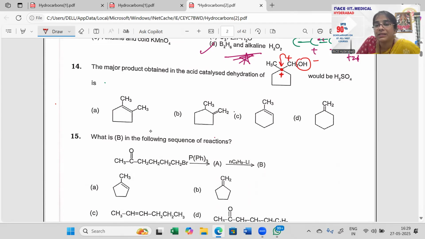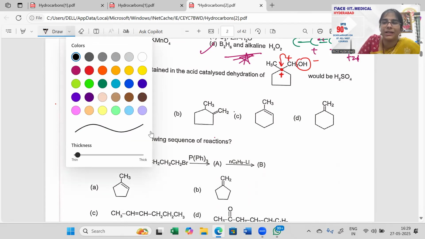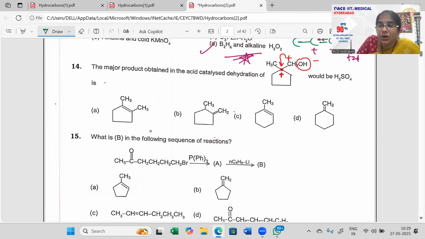As soon as positive forms, the next carbon should help. The next carbon means one on the upper left side, and right side and left side are the same thing. So I would say this green dot carbon has hydrogen that will give away the electron, this becomes minus, and the H plus goes out.